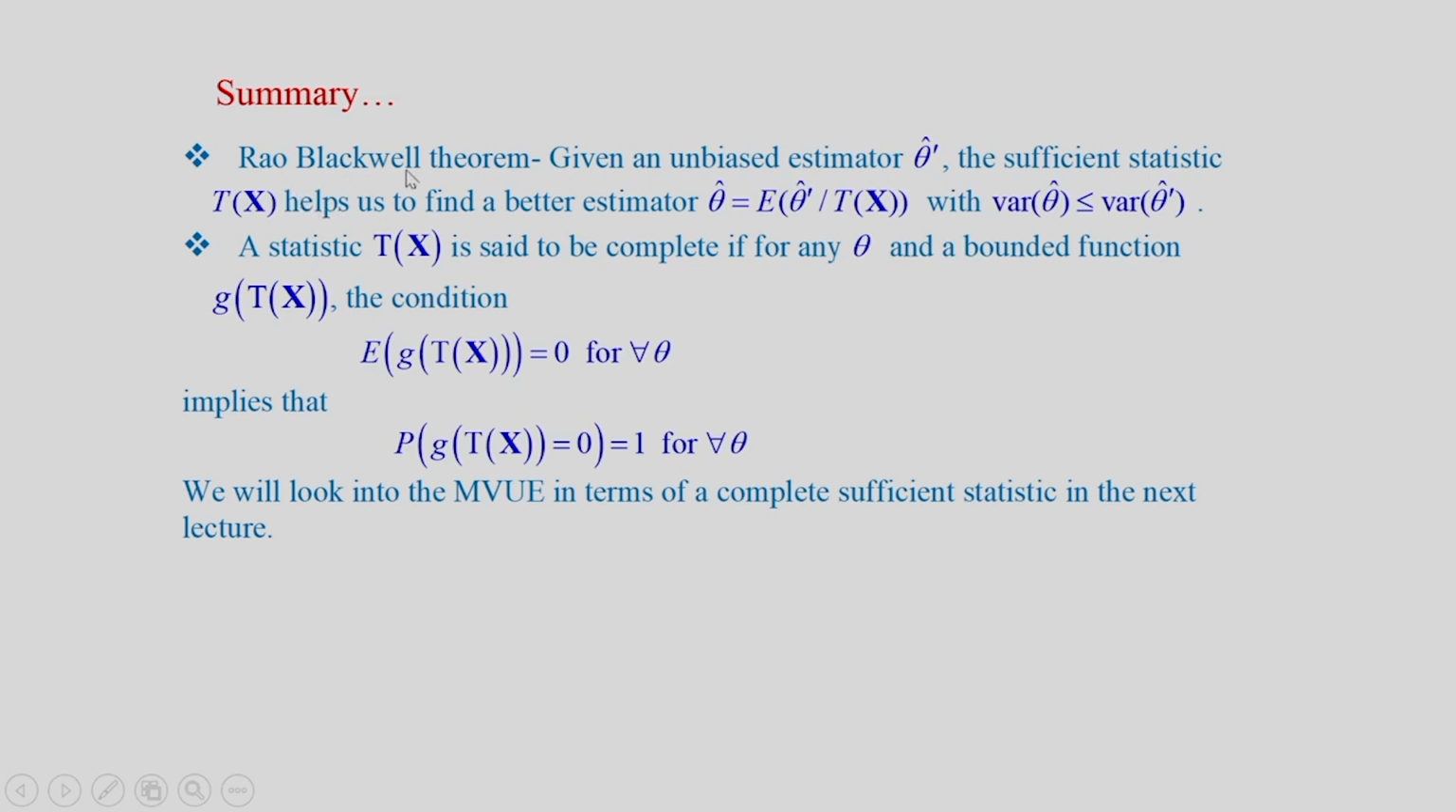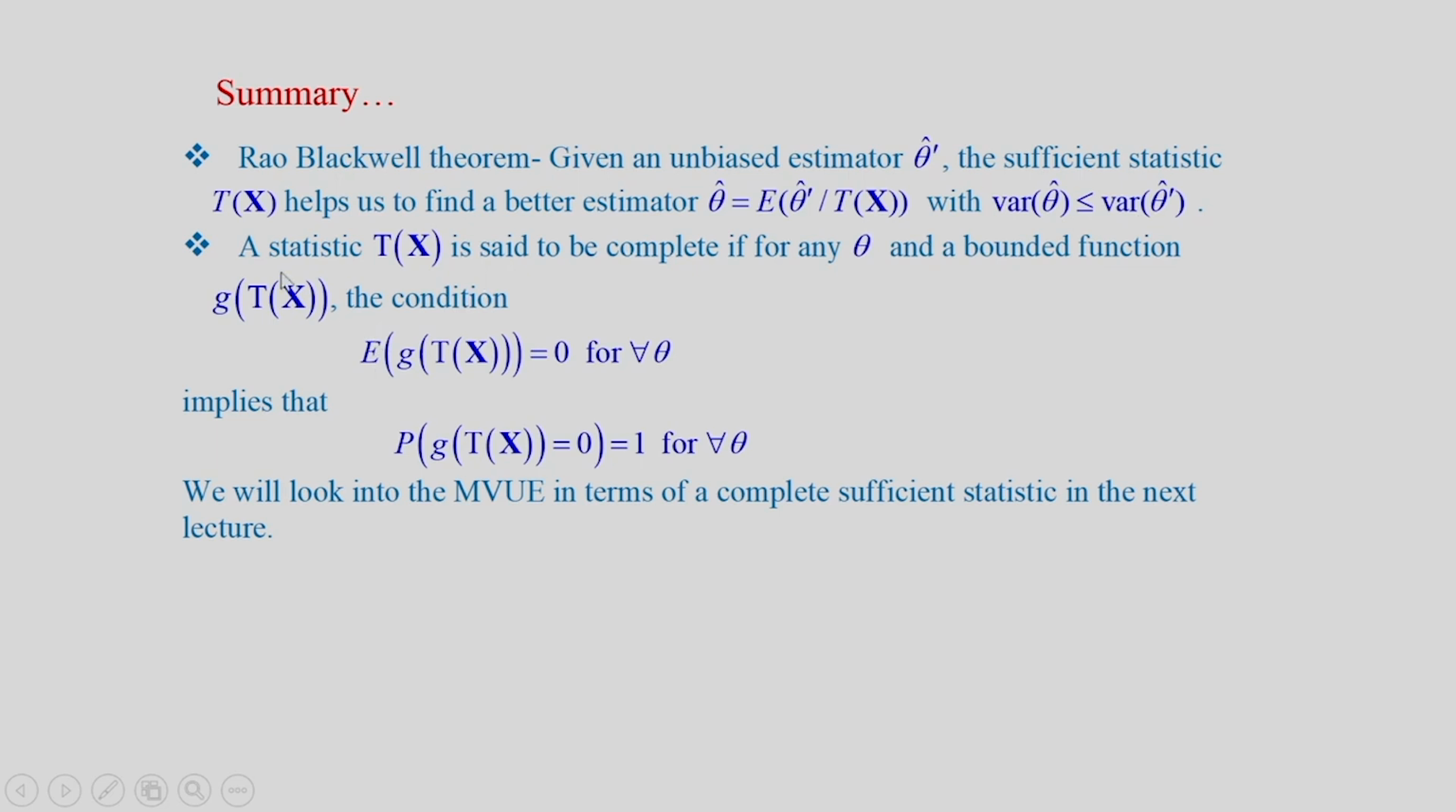Now, Rao-Blackwell theorem. Given an unbiased estimator theta hat dash, this sufficient statistic T(x) helps us to find a better estimator. Theta hat is equal to E of theta hat dash given T(x). This is the conditional expectation of theta hat dash given T(x). Now, this estimator has the property that it is not only unbiased, but its variance is lower than or equal to the variance of theta hat dash.